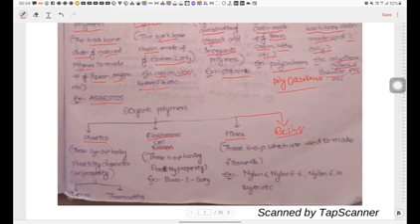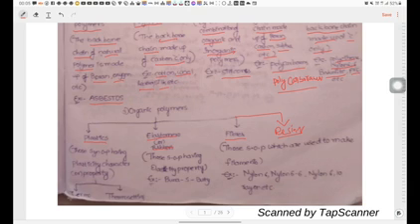Whereas with thermosetting plastics, when we heat the plastic material, it doesn't undergo softening. When we heat the material strongly, the plastic undergoes charring. That means it gives a burning smell and also decomposes. So these are the two types of plastics.